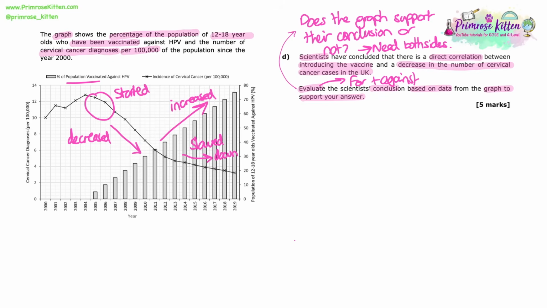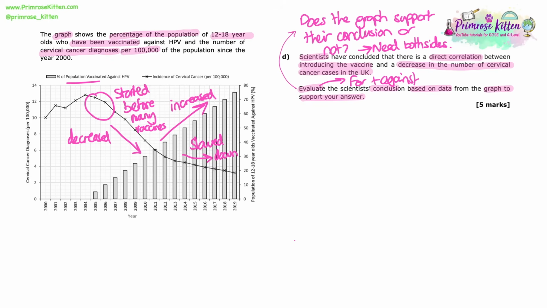However, the steep decrease in cervical cancer cases started in 2004, before the vaccine was used, and that steep decrease is happening when only 10 to 15% of the population is vaccinated in terms of the group of 12 to 18-year-olds. So that decrease is probably not being caused by the vaccine at that point.